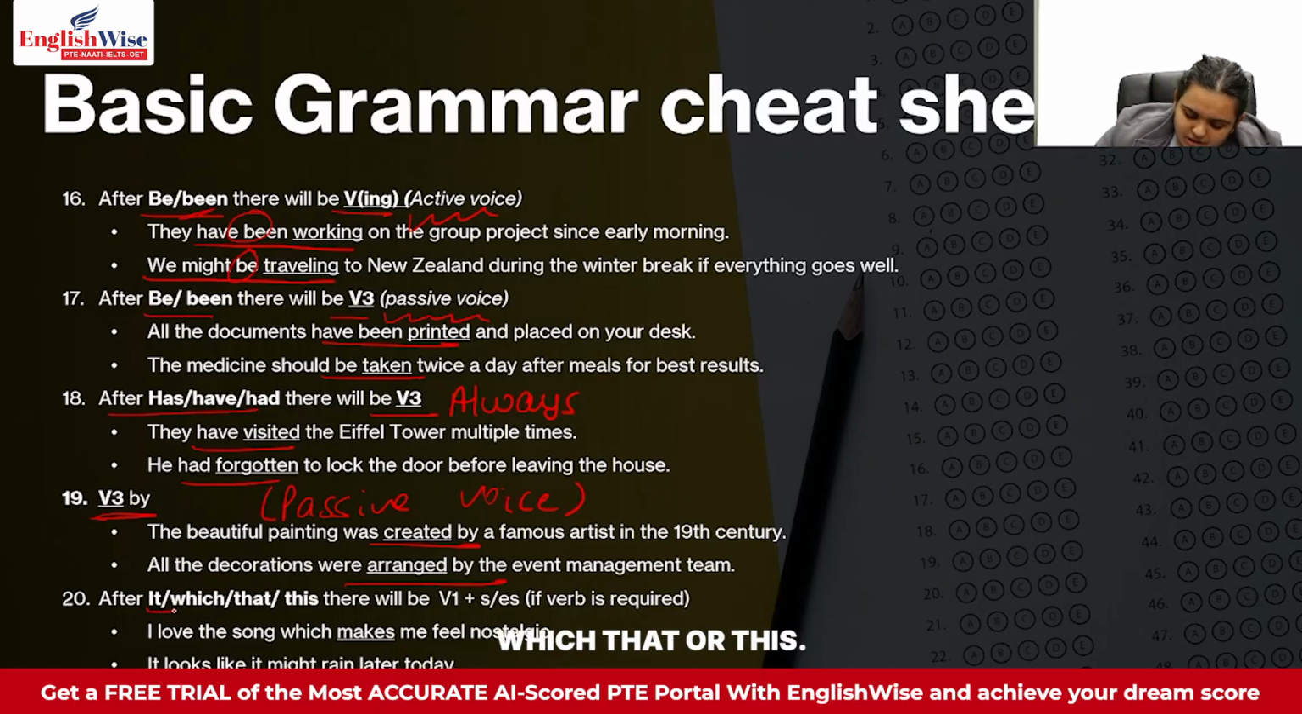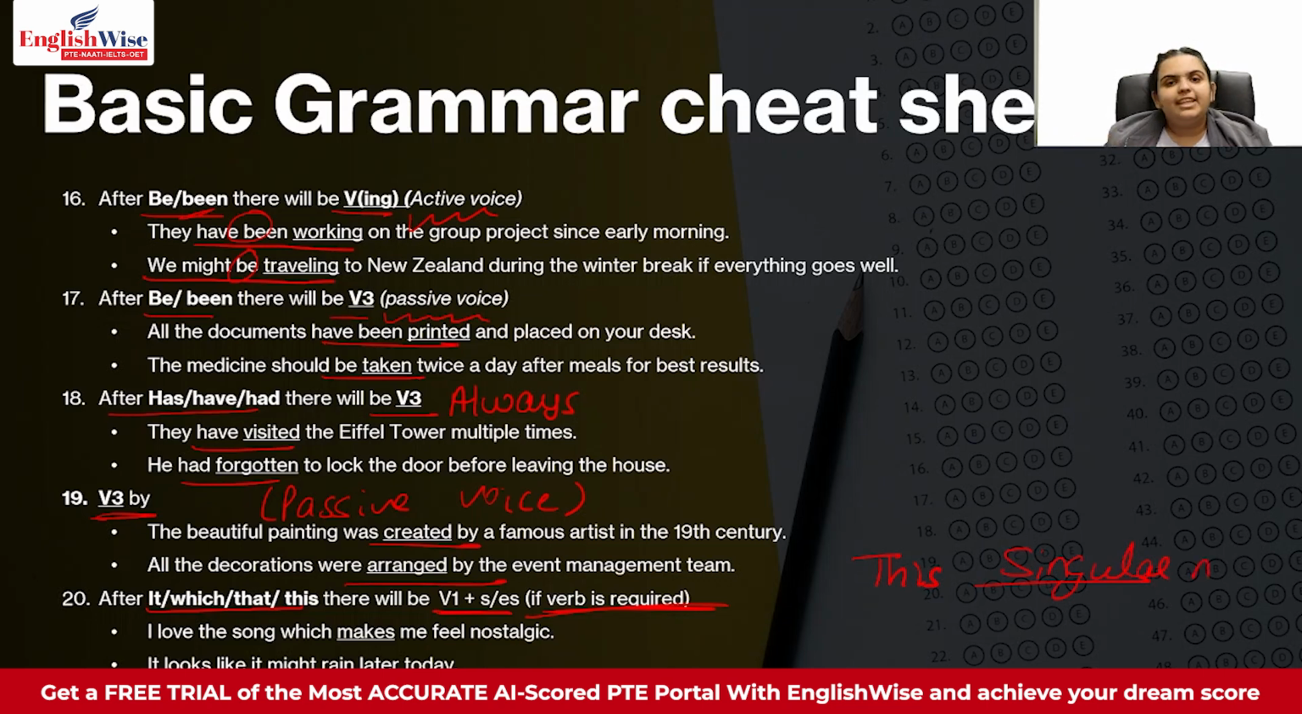Next thing, after it, which, that or this. In these cases, after it, which, that or this, you will always put the plural verb. That means you will be putting V1 plus the S or ES sound. Now the only thing is you use this rule only if a verb is required. If you identify that in your sentence a noun is required, as I told you, after this you also put a singular noun, right? So if you feel a noun is required, in that case you will go and look for a singular noun. But if you see that a verb is required, then use the rule. After this, if you need a noun, you will always go with a singular noun.